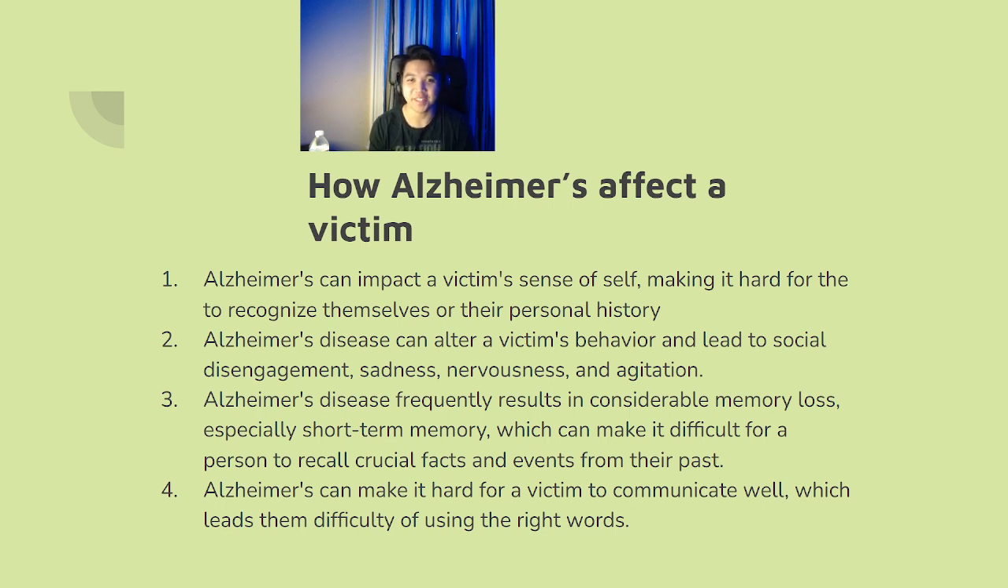How Alzheimer's affects the victim. Alzheimer's can impact the victim's sense of self, making it hard for them to recognize themselves or their personal history. Alzheimer's disease can alter a victim's behavior and lead to social disengagement, sadness, nervousness, and agitation. Alzheimer's disease frequently results in considerable memory loss, especially short-term memory, which can make it difficult for a person to recall crucial facts and events from their past. Alzheimer's can make it hard for a victim to communicate well, which leads to difficulty using the right words.